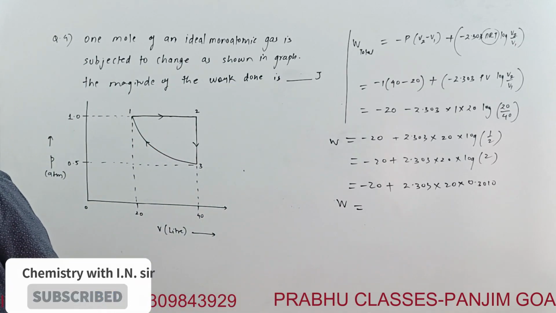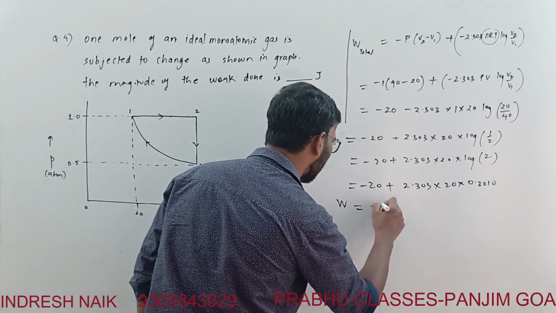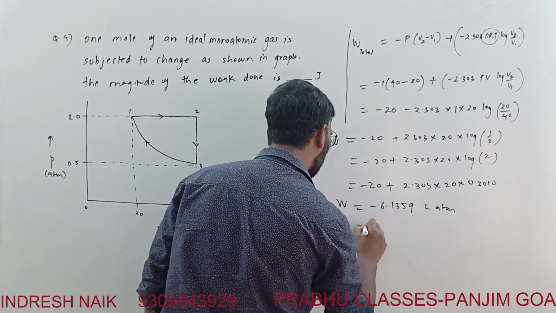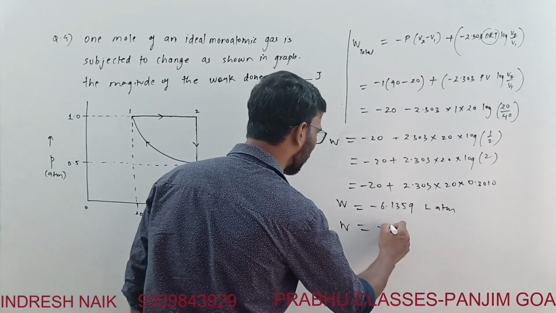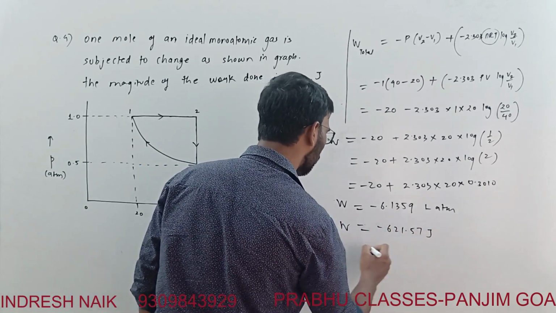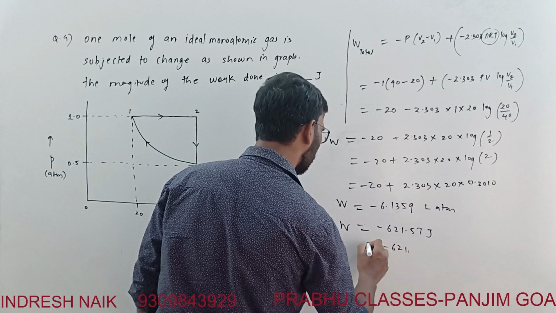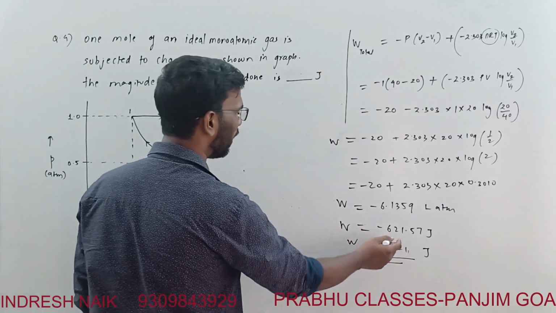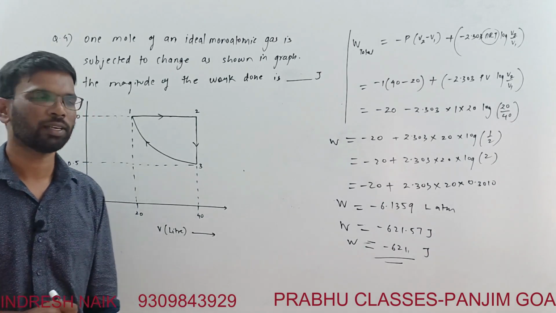So the final answer for work done in liter atmosphere comes to minus 6.1359 liter atmosphere, and when we convert this to joules, the answer comes to minus 621.57 joule, so about 621 joule. An integer is asked and only the magnitude is asked, so you don't have to write a minus sign here. Magnitude is asked, which means just 621 is the answer.